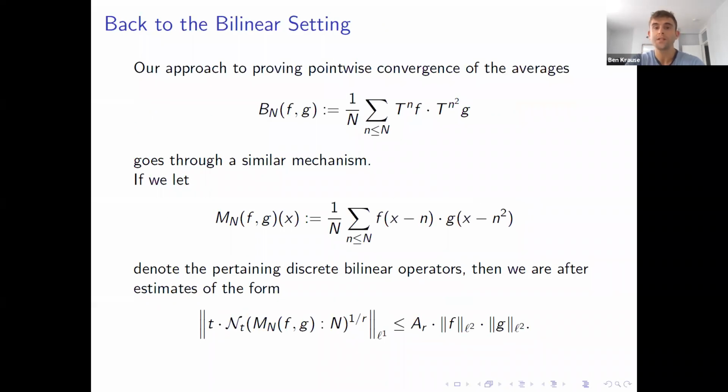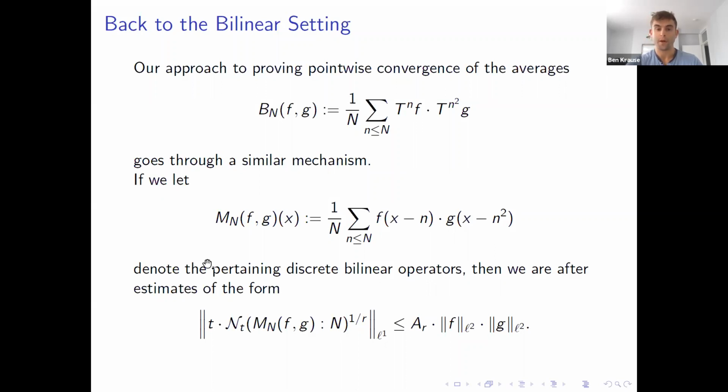Okay, so what this means for us is that we have a similar approach. We consider the bilinear averages in the measure preserving setting. We pass to the sequence-based setting, and we try to prove an L2 cross L2 to L1 estimate on the covering numbers of these averages.